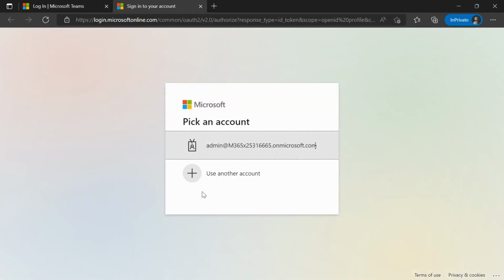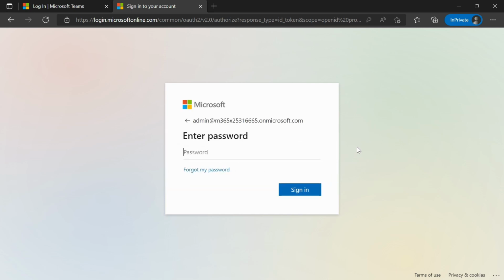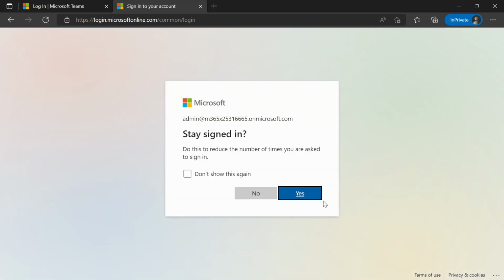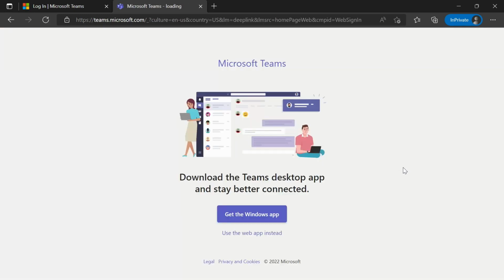Now you'll be able to pick any accounts that you already have saved or use a new account. And you'll enter any password that you need if you don't have that saved ready to go. Once you enter that password and click sign in, you can decide if you want to stay signed in, and then finally as it logs you in, it will prompt you to either use the web app or get the Windows app instead.